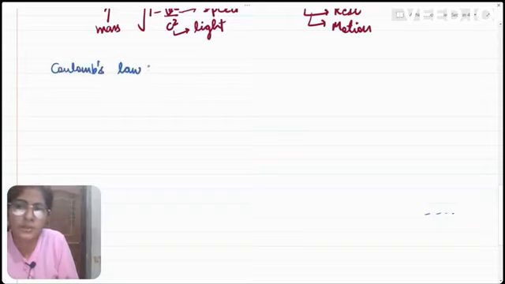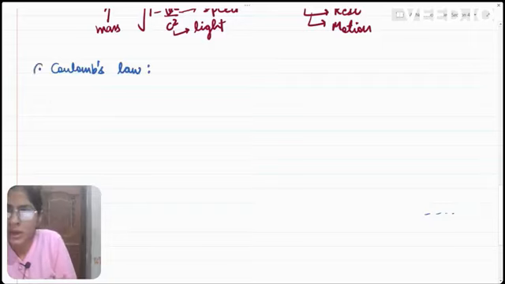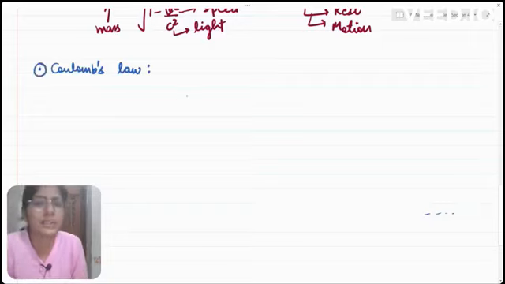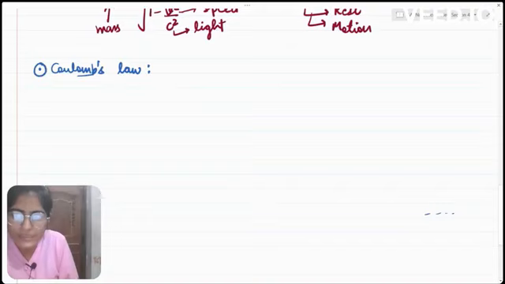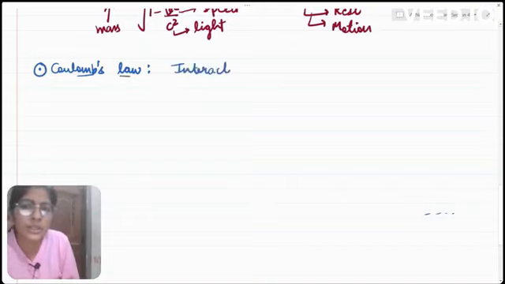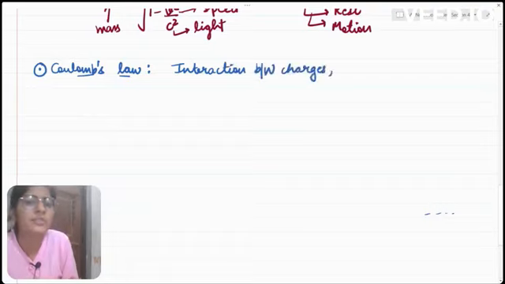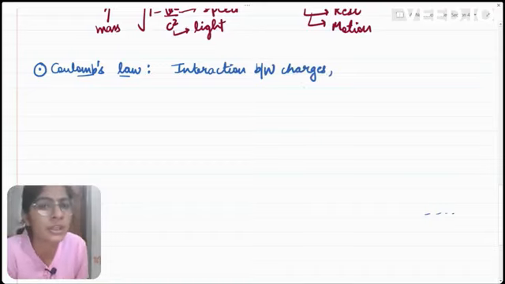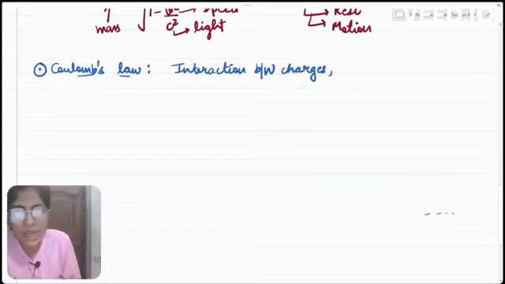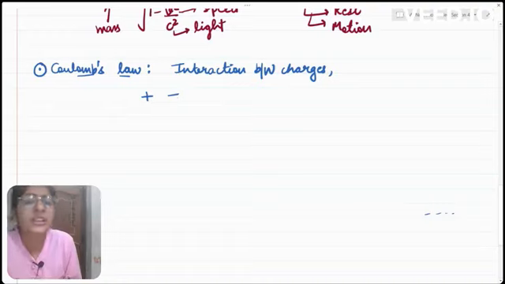Coulomb's law. Now, what does this Coulomb's law tell about? Coulomb's law basically deals with the interaction between the charges. We saw that there are two types of charges, positive and negative charge.